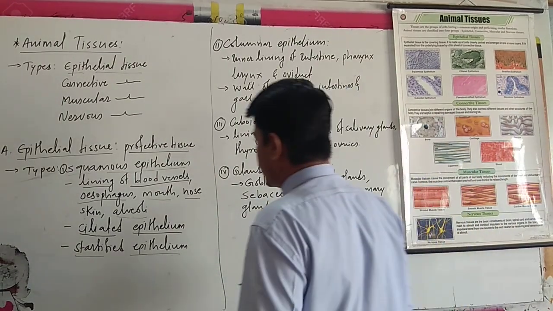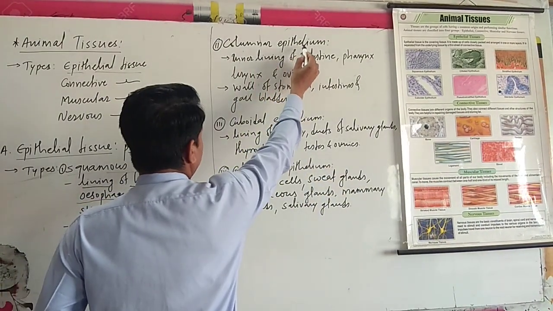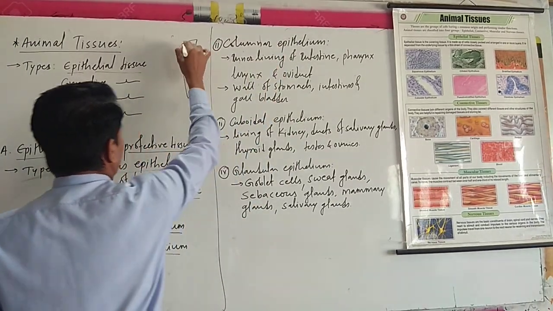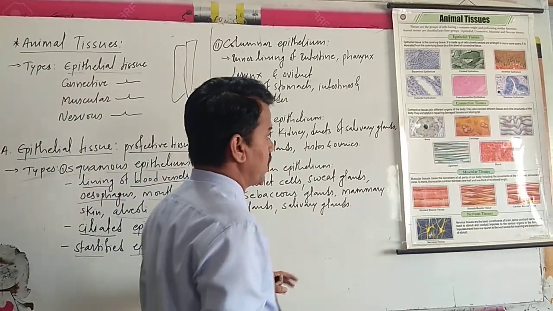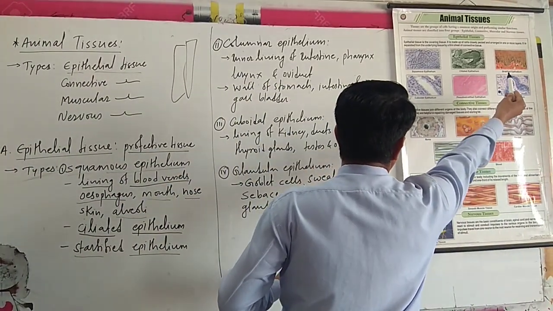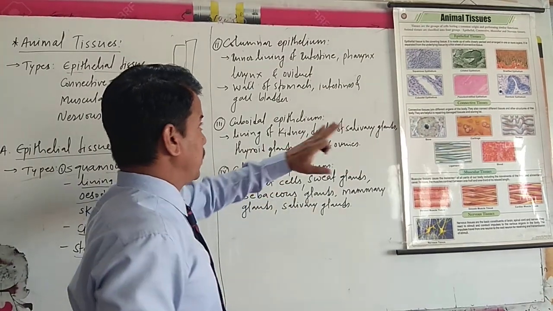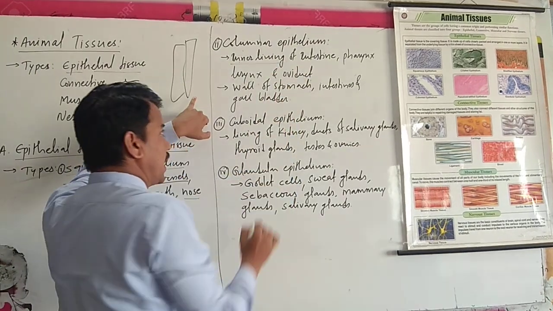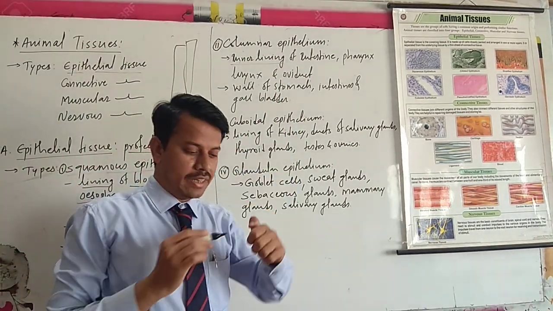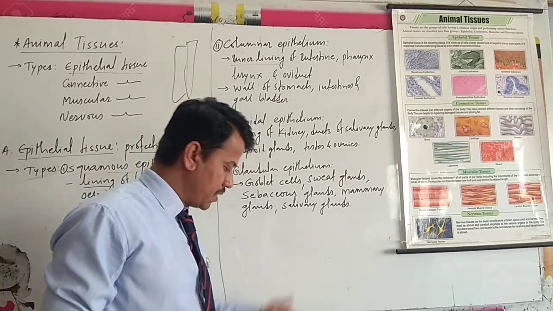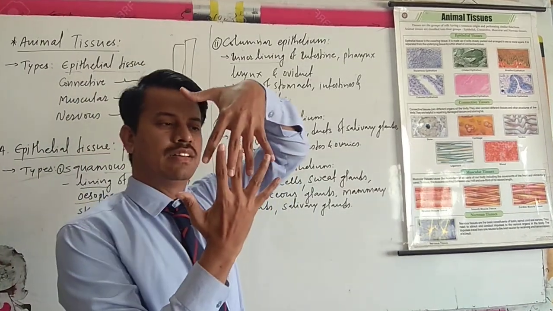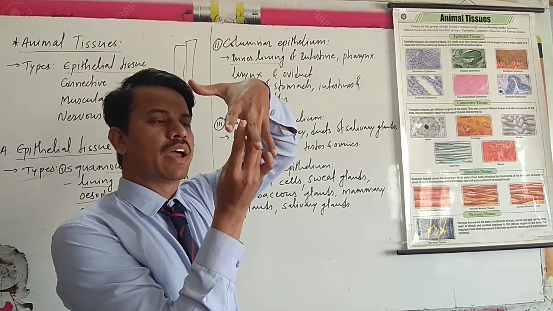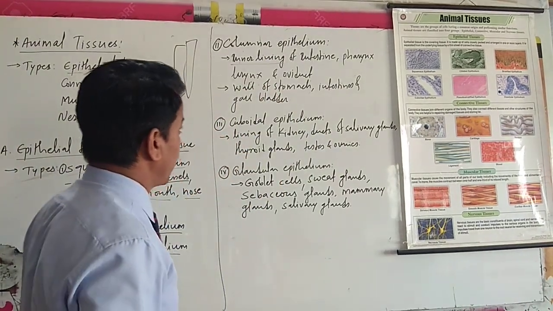The next one is columnar epithelium. In columnar epithelium, column-like structures are present. Here the diagram is about the stratified epithelium, but before that, columnar epithelium is located in the inner lining of the intestine. These columns are the villi. You know villi? They are compactly arranged. Food moves through and is completely absorbed, so the function here is absorption.